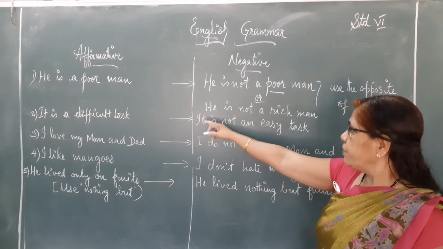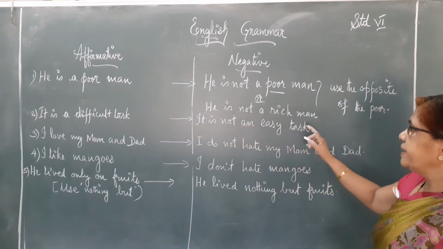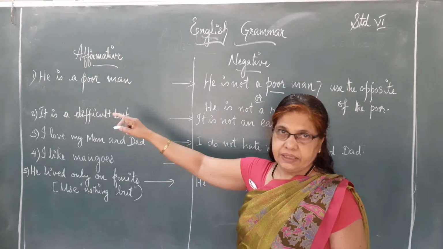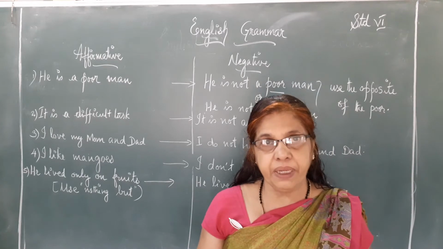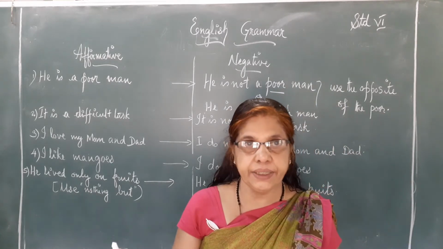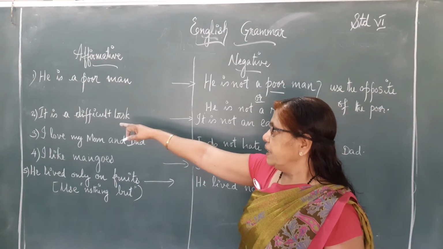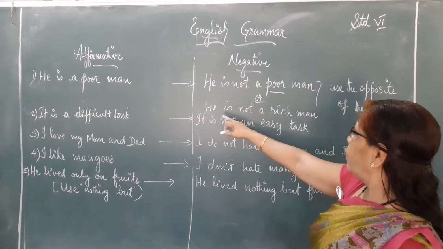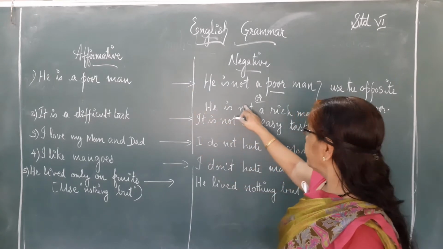Okay. See next one. It is a difficult task. That is an affirmative sentence or a statement. Okay, how will you make that sentence into a negative? See, you can use: it is not a difficult task. Okay, but another way we are going to see that. And here, one more thing I have to teach.